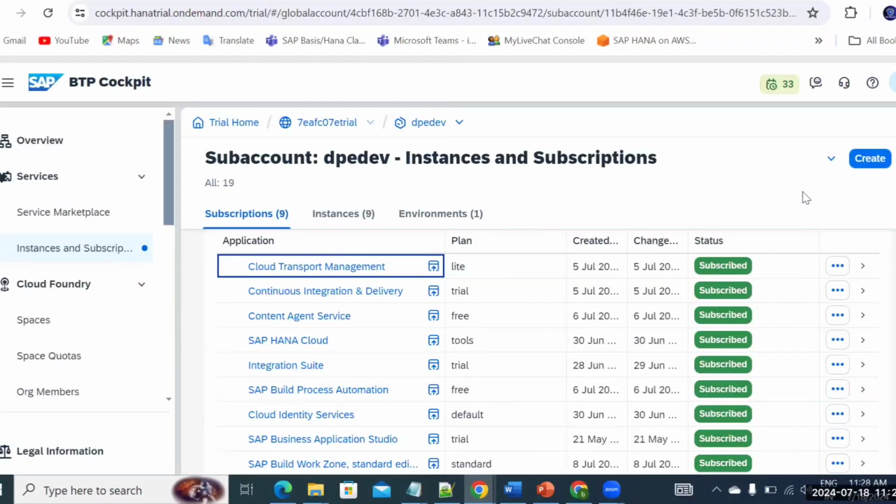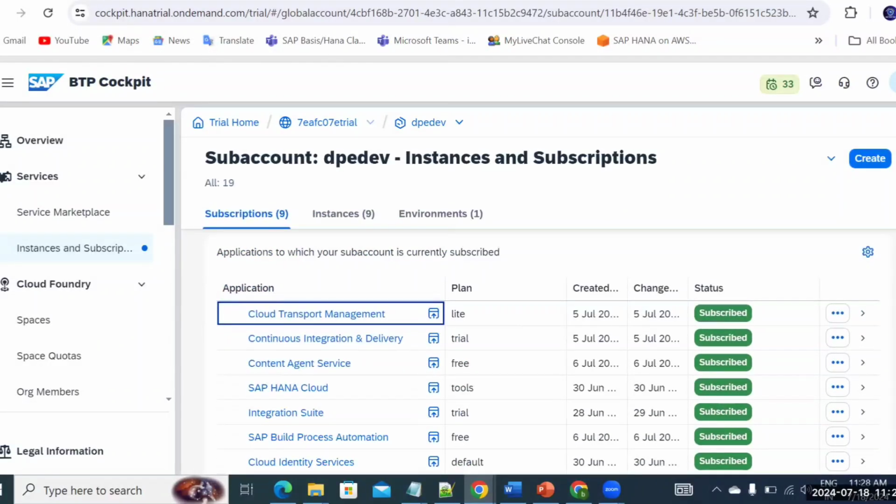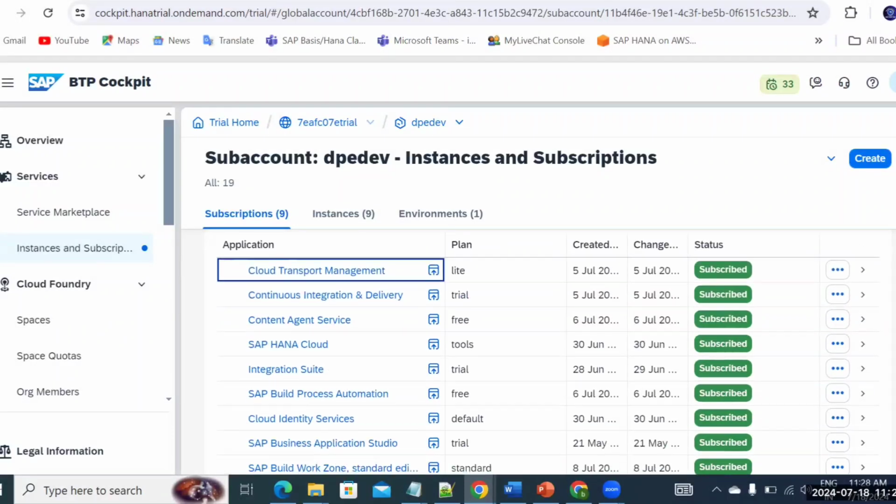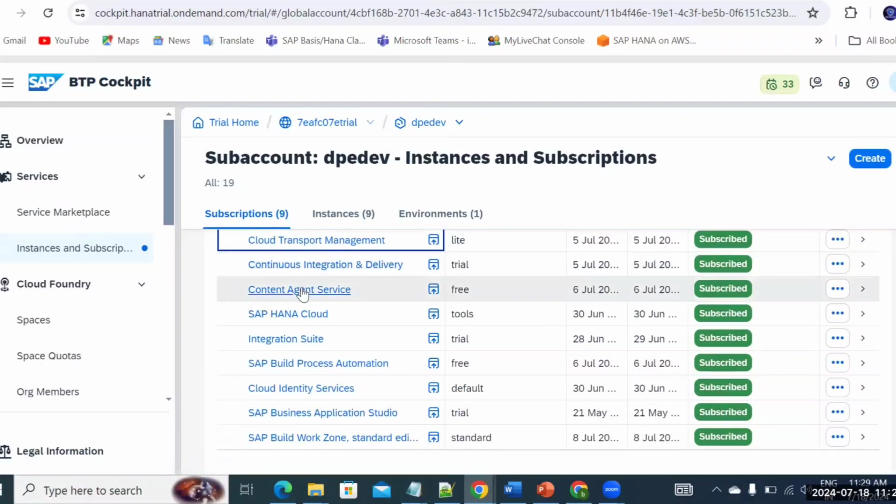And on top of that, we are going to discuss the cloud identity services and the trust configuration, principal propagation. Those things will be on the security topic, which will be discussed. The next thing is CI/CD. CI/CD is not part of our training, of course, but I'll tell you how to do the CI/CD features, because if you are somebody who wants to deploy or connect with your GitHub, or maybe you want to connect to some external sources, this is mostly a DevOps concept, but this will also be covered in our session. And a very important thing, you can see the content engine service.